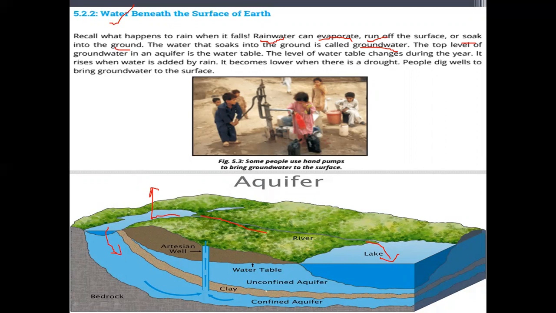When it is collected in more amount, the water rises up, and the upper surface of that water is called the water table. And when that water table is raised, it means there is more accumulation in underground water.